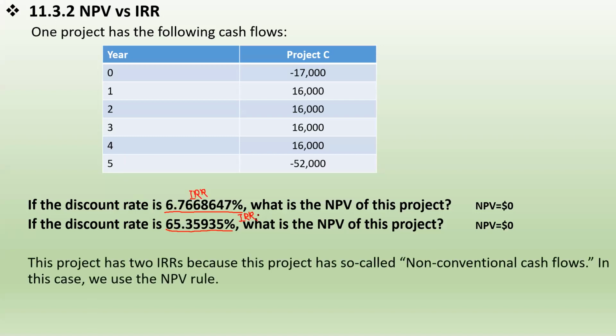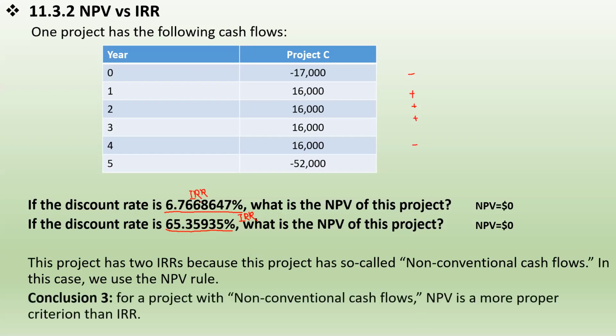This project has 2 IRRs because this project has so-called non-conventional cash flows. The cash flow is not a negative cash flow followed only by positive cash flows. It's a negative cash flow followed by some positive cash flows and then a negative cash flow. This is called non-conventional cash flows. In this case, we don't know which rate we should use. Both of those two rates are IRRs. In this case, we use the NPV rule. So conclusion 3: for a project with non-conventional cash flows, NPV is a more proper criterion than IRR.